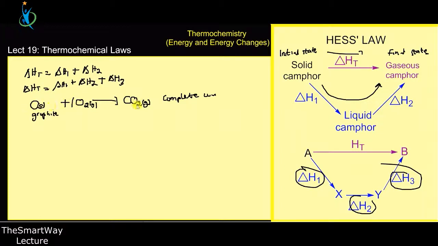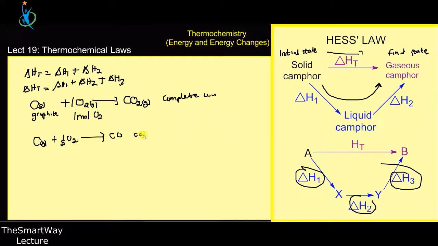Now, this is a complete combustion, but you can also perform this reaction in so many ways, depending on the quantity of oxygen that is there. You can divide the quantity of oxygen into two. Here I use 1 mole of oxygen gas. If I want to do it in a two-step reaction, then I have to divide the oxygen into two. I'll use half the quantity of oxygen, and if I use half the quantity of oxygen, I will not get carbon dioxide. I'll get a compound called carbon monoxide, which is this.